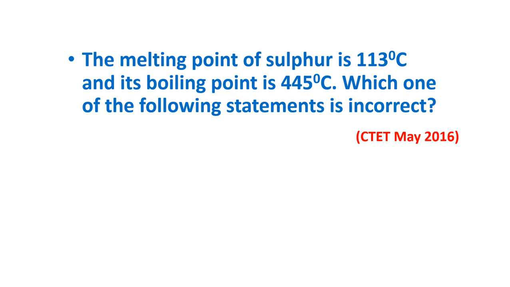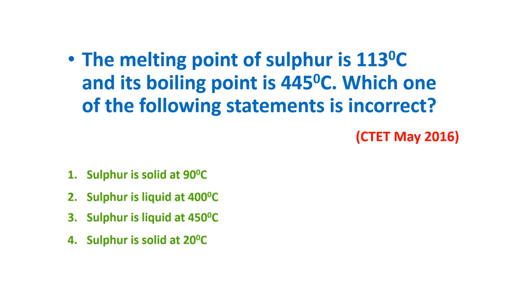The melting point of sulfur is 113 degree centigrade and its boiling point is 445 degree centigrade. Which one of the following statements is incorrect? Sulfur is solid at 90 degree centigrade. Sulfur is liquid at 400 degree centigrade. Sulfur is liquid at 450 degree centigrade.